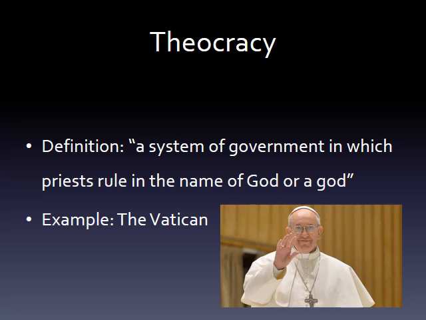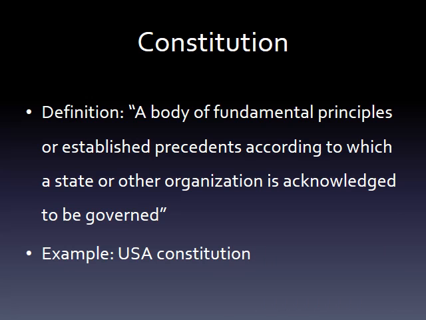Now then, the last thing that we discuss is the Constitution. Constitutions really apply to all countries, whether they're a republic like the U.S. or a monarchy like Saudi Arabia or England. A constitution is the body of laws that structure the government and its powers.